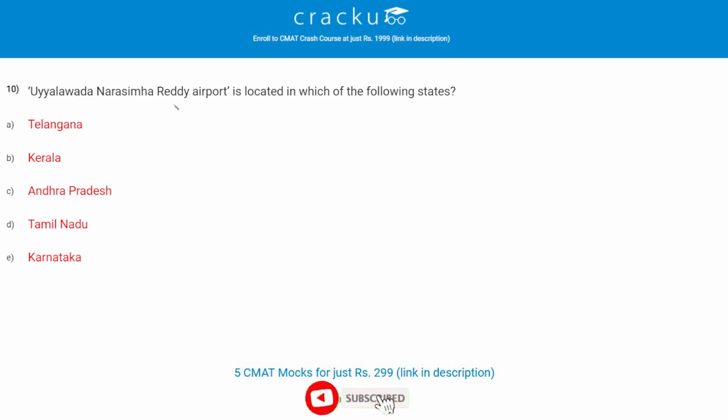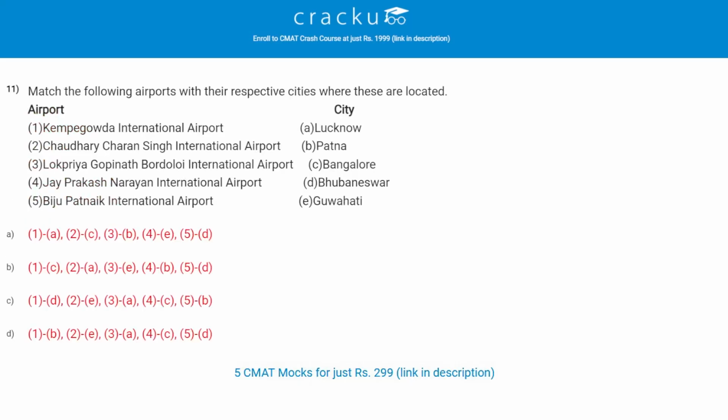Let's check the next question. Yalavada Narasimha Reddy Airport is located in which of the following states? The correct answer is C, Andhra Pradesh. Let's check the next question. Match the following airports with their respective cities where these are located. The correct answer is B. That is, the first one is Kempegowda International Airport. It is situated in Bangalore.